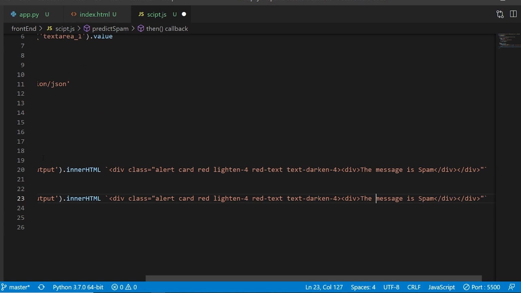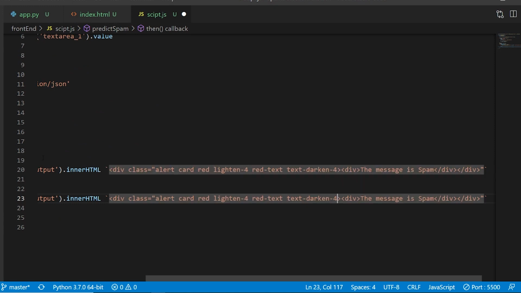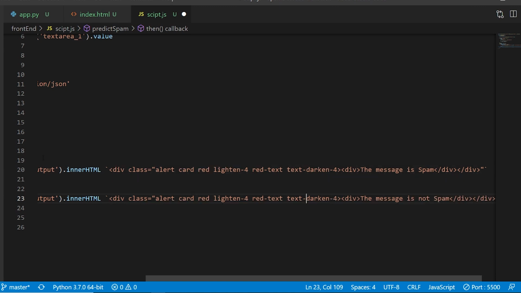Instead of red, now I want to make it green. I can say the message is not spam, and instead of red text, I'll say green text, and in the alert, instead of red, I'll say green. And yeah, it seems fine.